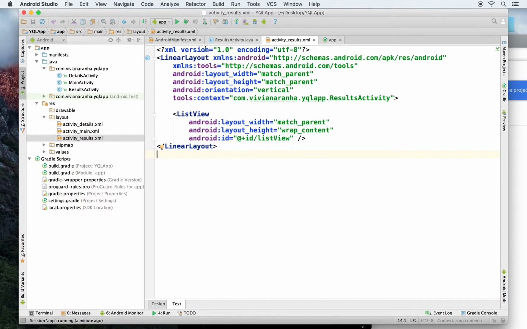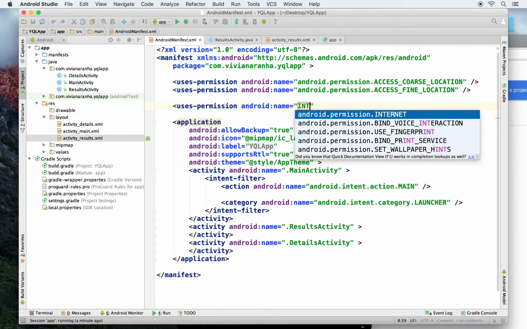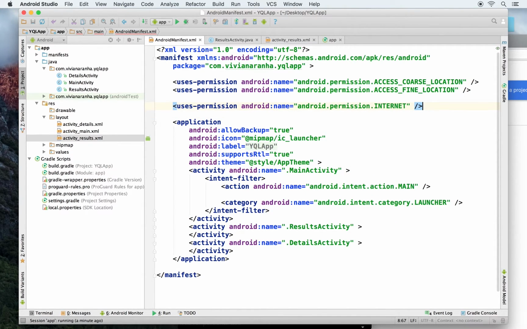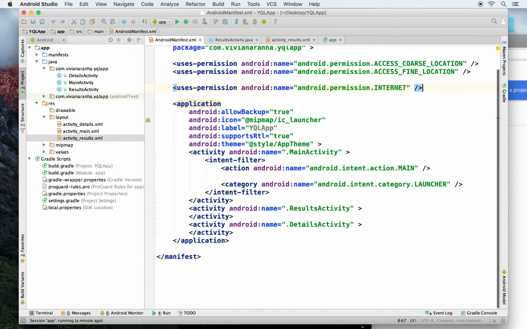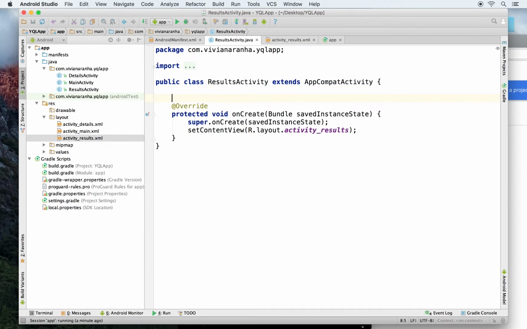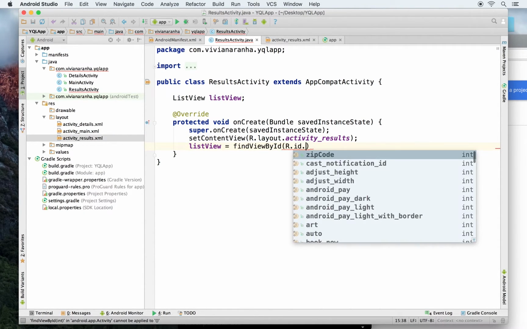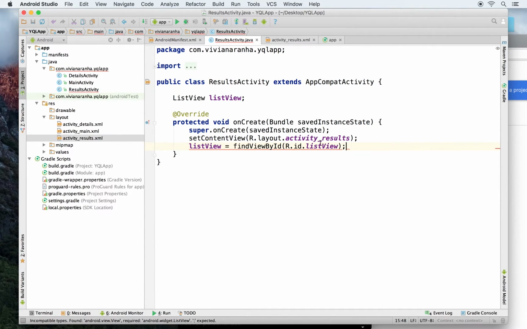Also, I'll have to add internet permission inside the manifest. Internet permissions, there you go. I have my internet permissions added. Next, once I'm done with that, let's go back to my ResultActivity.java class. Here, let me get a hold of that list view that I just created. ListView, and then I'll say listView equals findViewById R.id.listView. So this will give me my list view.